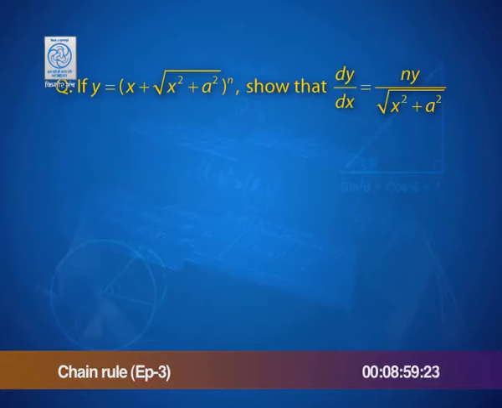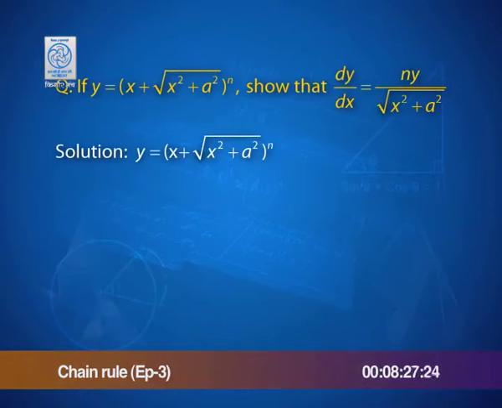Here the question is, if y is equal to (x plus root of x square plus a squared) raised to the power n, show that dy by dx is n times y by under root of x squared plus a square. If you see the function y here, do you observe that there is composition involved?